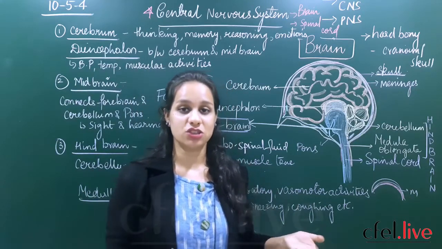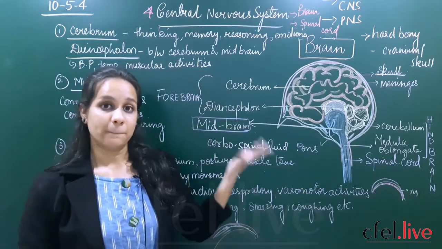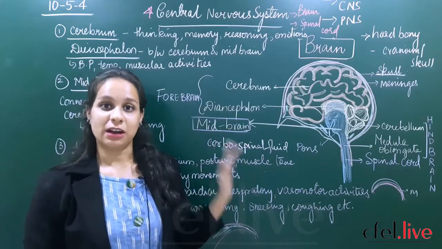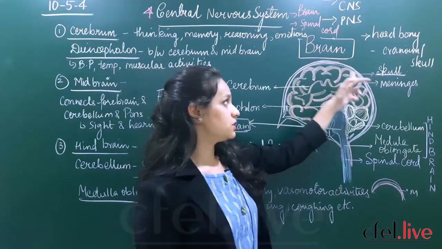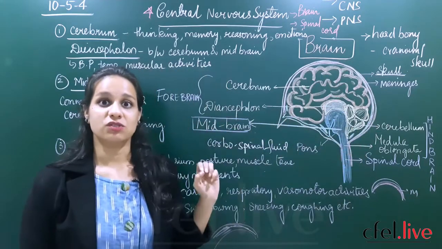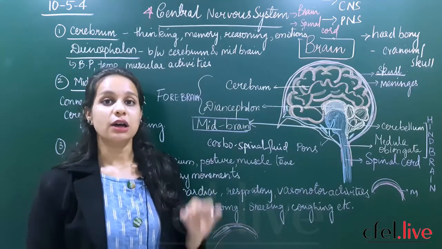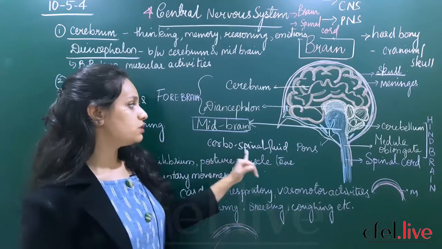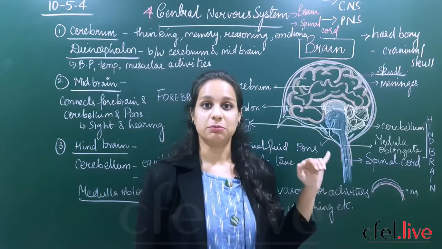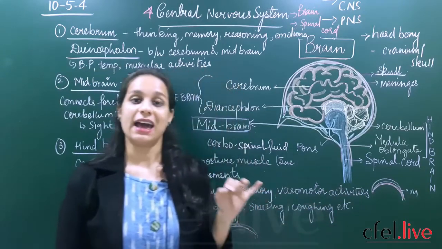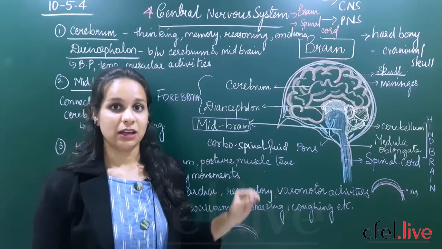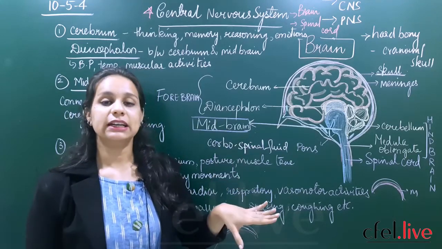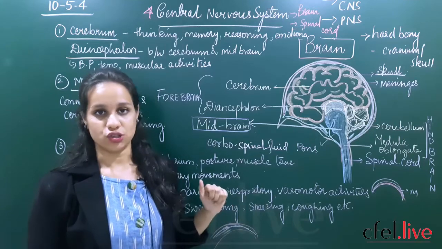It will create some energy, and your brain may pain or your skull may be ruptured. So there is a fluid filled in between these layers which acts as a shock absorber. The cerebrospinal fluid present between the meninges acts as a shock absorber for the brain and protects it from any jerks or injuries.